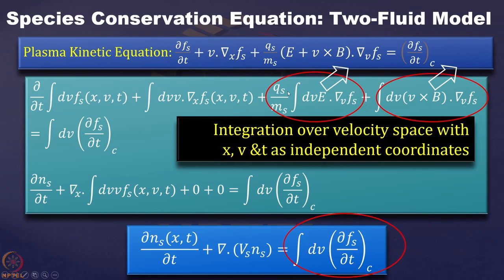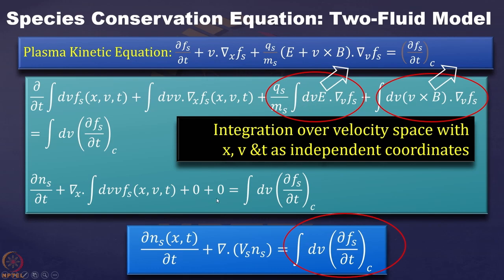In the later slides I will explain that this term is 0, and this other term is also going to be 0. We will make a bit more elaborate derivation and show that these terms are actually 0.